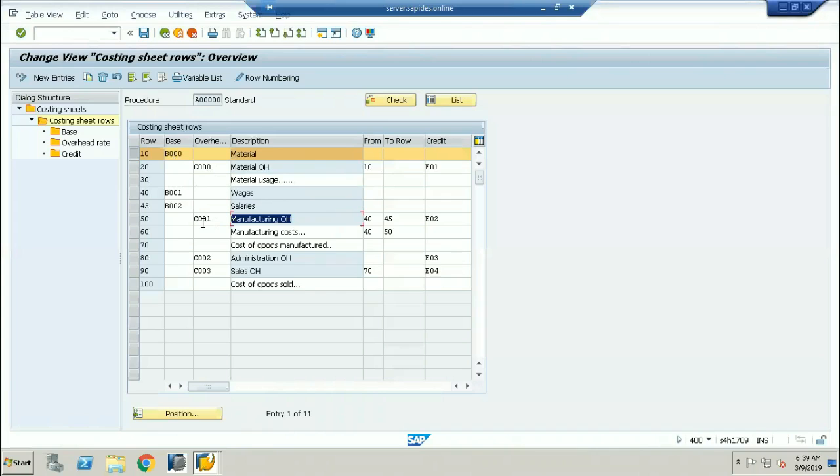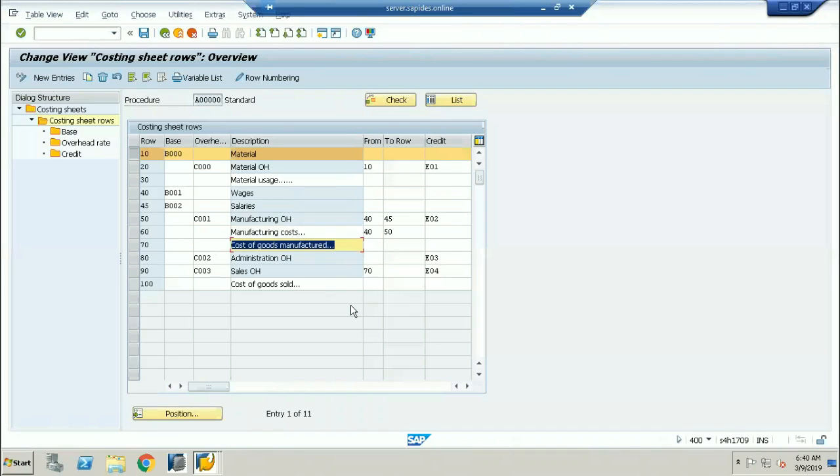These production overheads should be calculated on the wages and the salaries, that is 40 to 45, and the manufacturing cost. Okay, cost of goods manufactured. Finally, you will get the cost which is going to be called the cost of goods manufactured. If you remove the material overheads and the production overhead, what is the final component you will get? Cost of goods manufactured. Now, if you want to know the total cost of goods manufactured, the cost sheet will give the complete information.